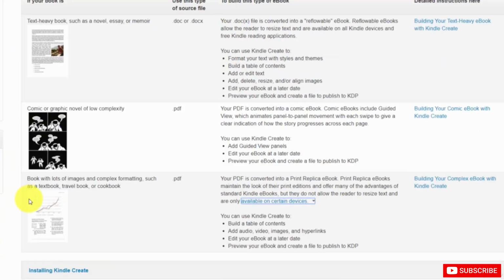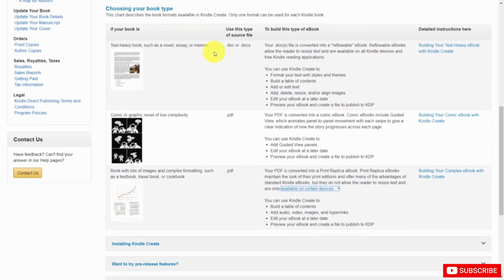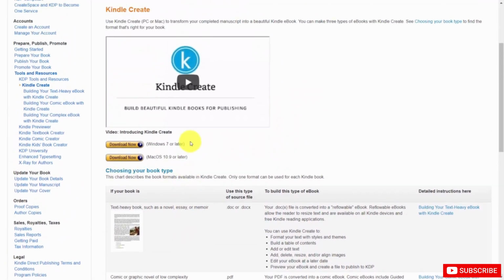Now, assuming that you have the basic manuscript of your book already in place, what we're going to need next is the Kindle software in order to work with the document to get it ready for Kindle. If you have a Windows computer, you can download from here. If you have a Mac computer, you can download from here.